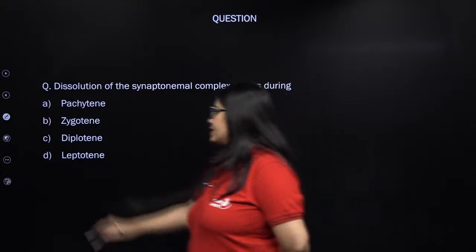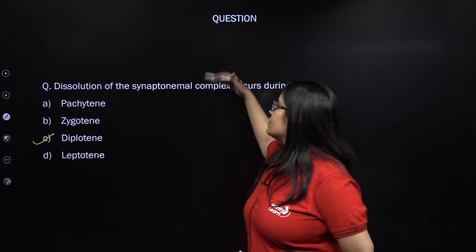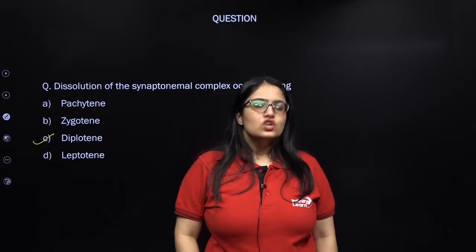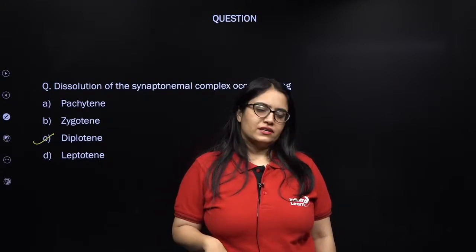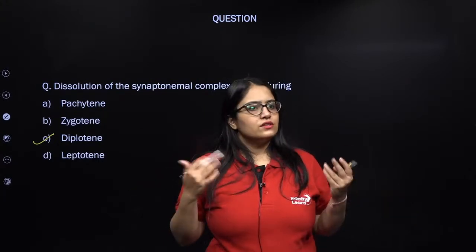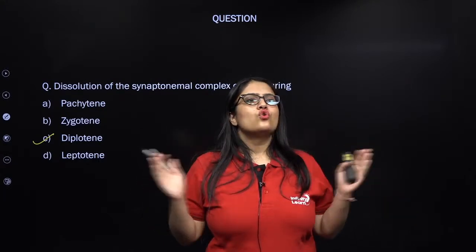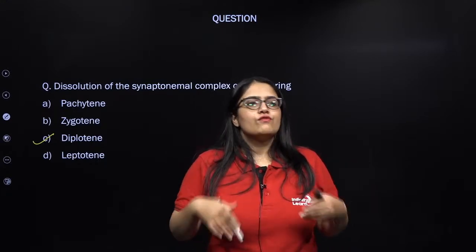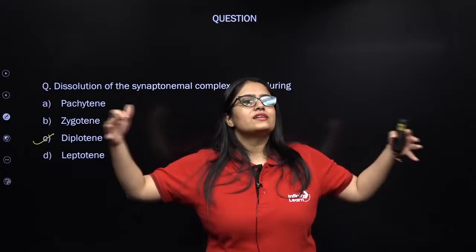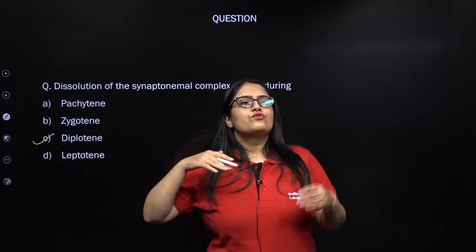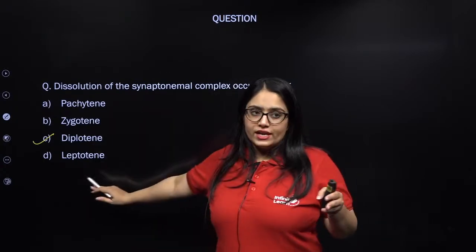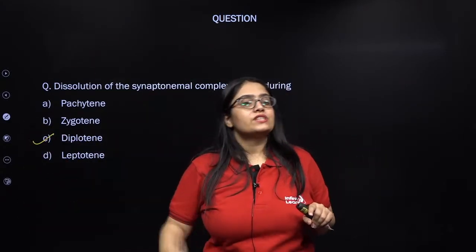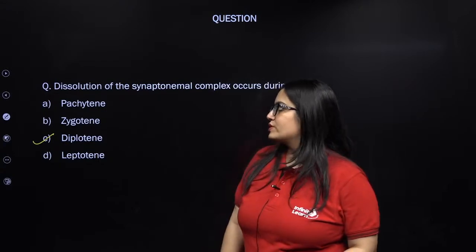Yeah, that's absolutely correct. So this synaptonemal complex was formed in the zygotene stage when two homologous chromosomes were coming together so that they can undergo crossing over in the pachytene stage. Now in pachytene the crossing over is completed, right? So now these two homologous chromosomes do not need to stay together. So from diplotene onward they will start separating. But remember, the separation of two homologous chromosomes starts in diplotene of prophase 1 but it ends in anaphase 1. That's a very important concept on which NTA has also asked a question. Next question.